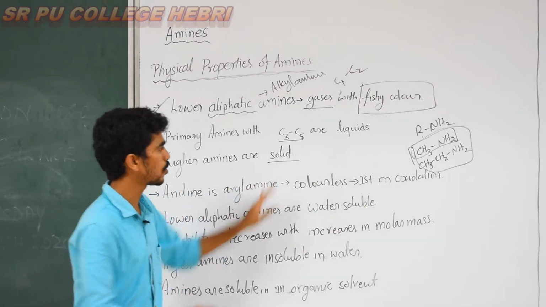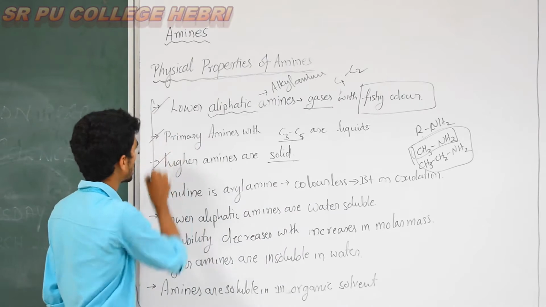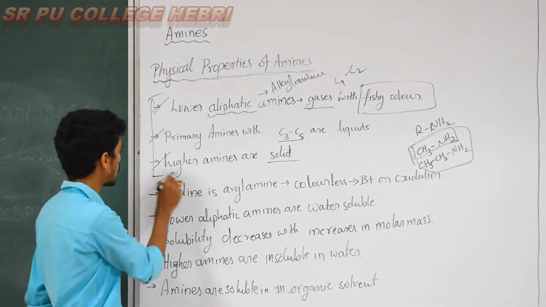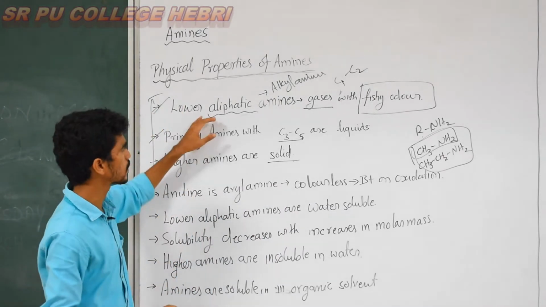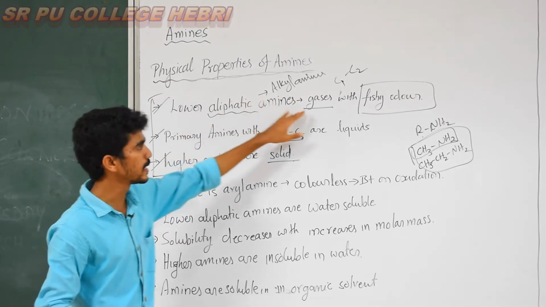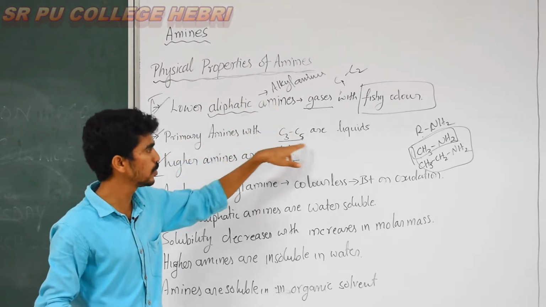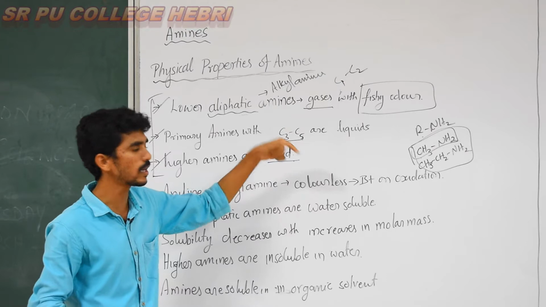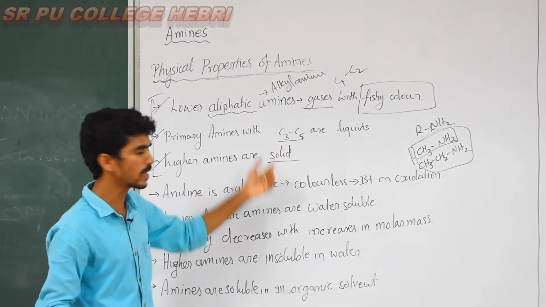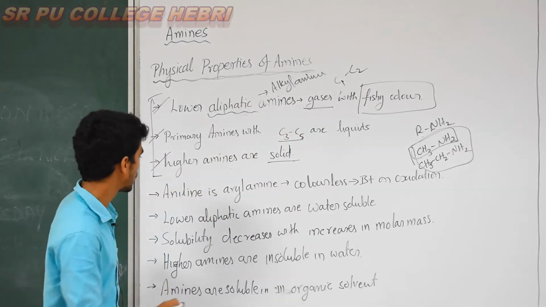So they are solid. This is about the physical state of amines. Lower amines are gaseous in state, C3 to C5 or C6 are liquid in state, and higher amines are always solid in nature.